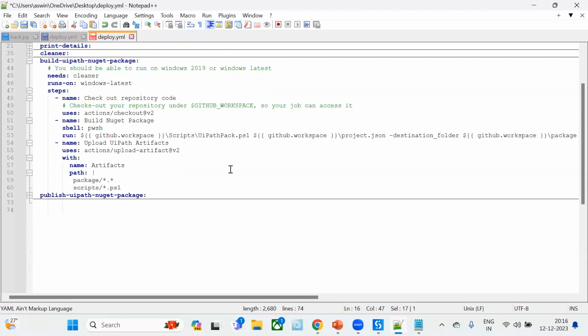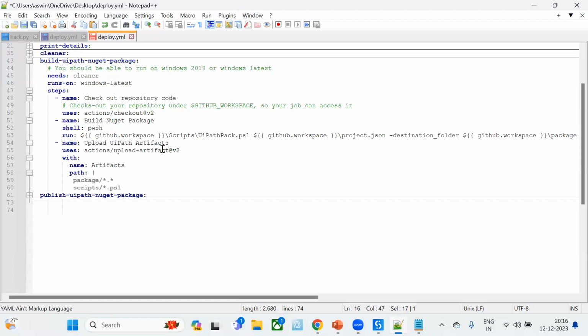That's happening here. Next one is upload UiPath artifacts. If you joined yesterday's session, you might have more idea on these artifacts. Artifacts means the output we get from a particular job after it's run, right? So now we are building the package. Once the package is built, we are going to get one output. What is that? That is our NuGet package, right?